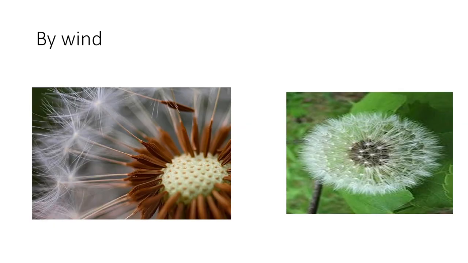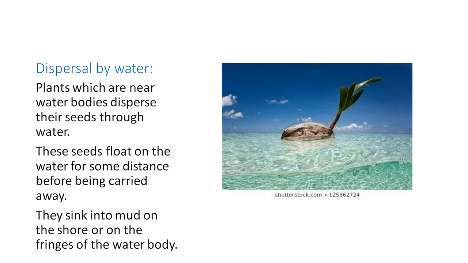Here are some other pictures of some seeds, thistle and dandelion. These are also dispersed by the wind. Now, next is dispersal by water. Plants which are near water bodies disperse their seeds through water. These seeds float on the water for some distance before being carried away. They sink into mud on the shore or on the fringes of the water bodies.